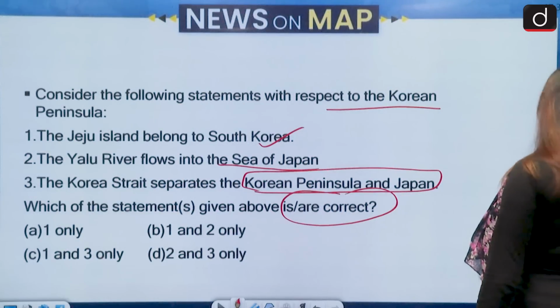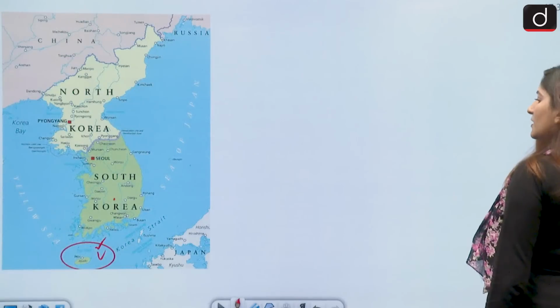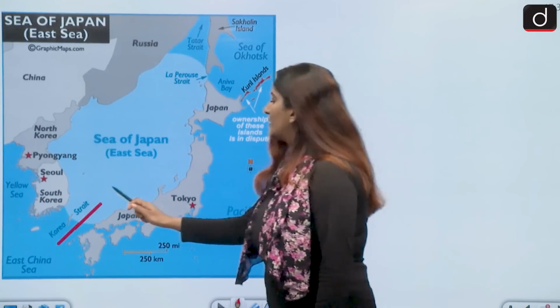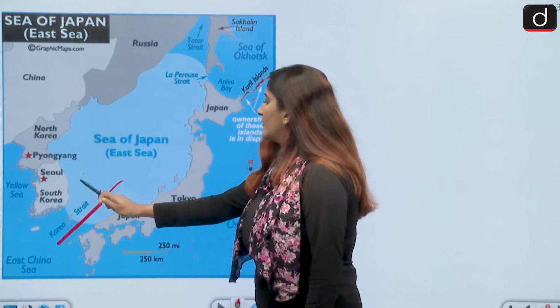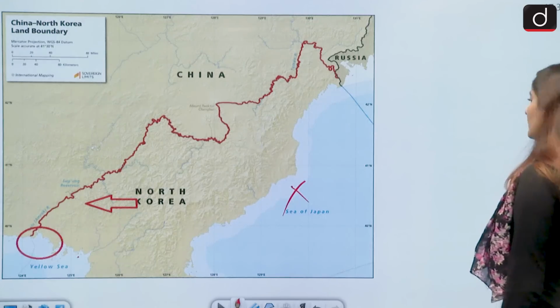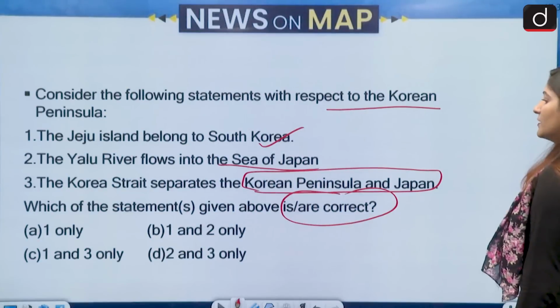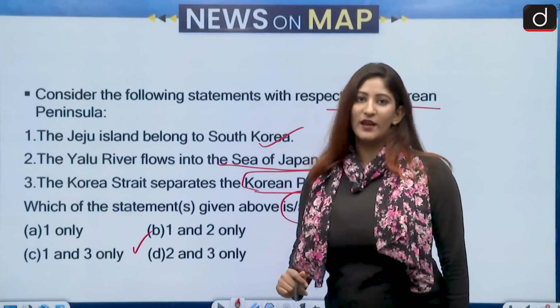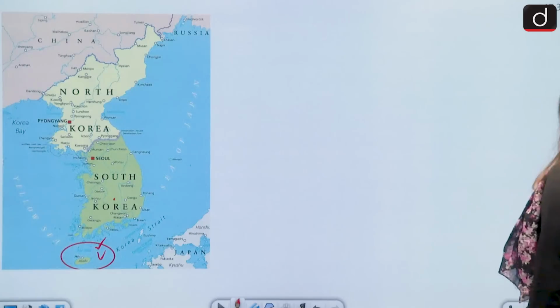Third was the Korea Strait. The Korea Strait separates Japan from the Korean Peninsula. Yes, that is correct. So only the first and the third statements are correct. 1 and 3. Option C is the correct answer over here. Let's move on to the next set of questions.